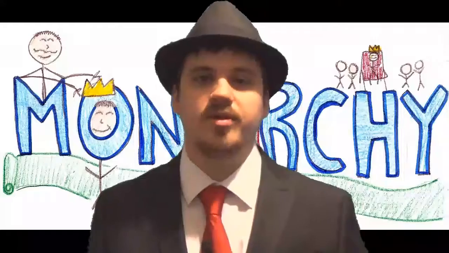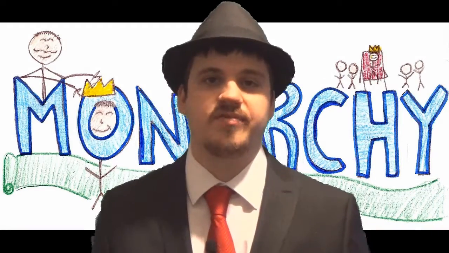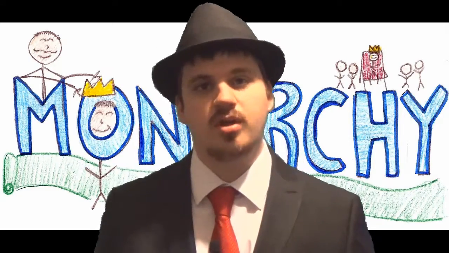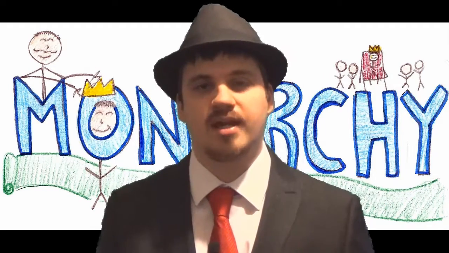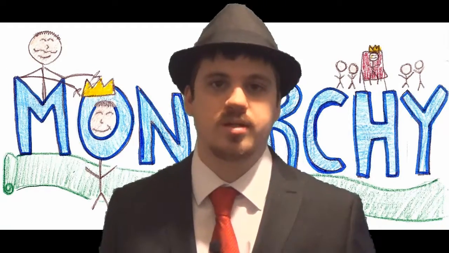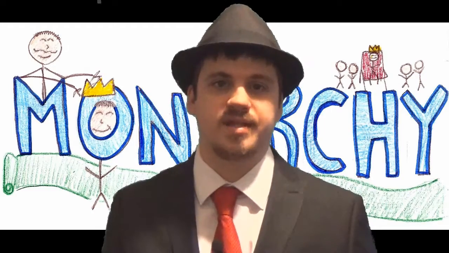There are two different types of monarchy, a constitutional monarchy and an absolute monarchy. The similarities of these monarchies is that they each have a ruling family, consisting of the patriarch, the oldest living male, and a matriarch, the oldest living female. The patriarch and the matriarch are also called the king and queen, with the ruler bearing the title of monarch. If the monarch has any children, they are called the prince for males and a princess for female.